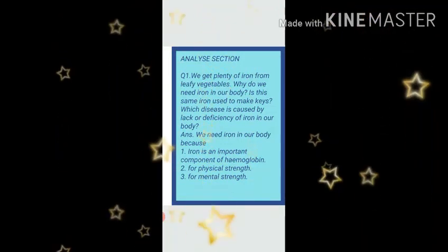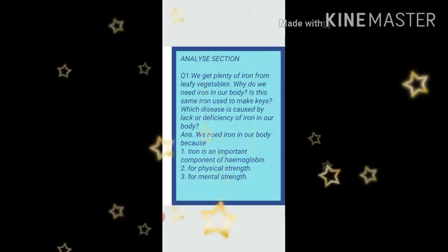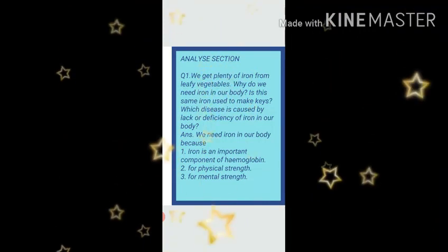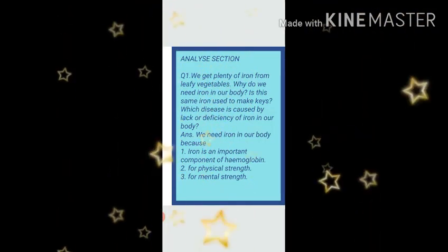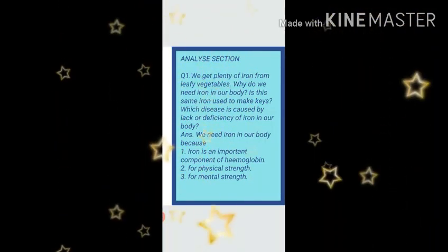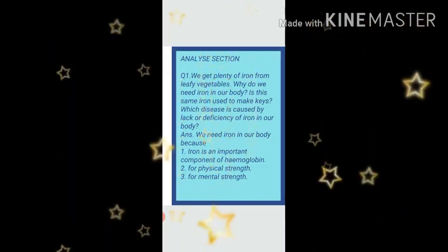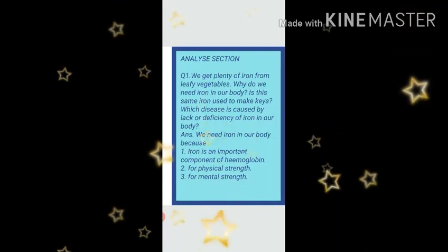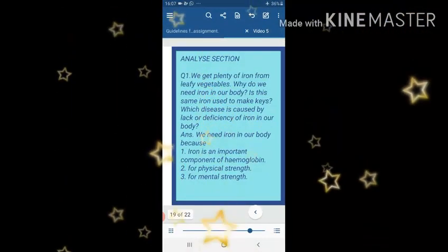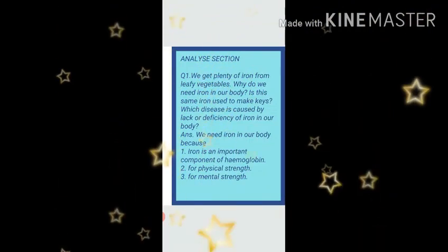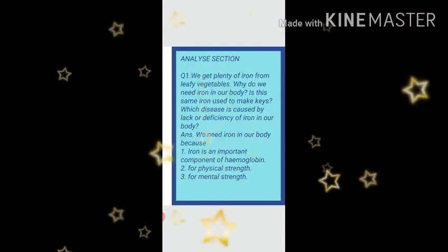As I have already told you in video also, hemoglobin contains iron and carries oxygen in our body. So iron is an important component of hemoglobin. Number 2, we need iron for physical strength. Number 3, for mental strength. We need iron for mental strength.